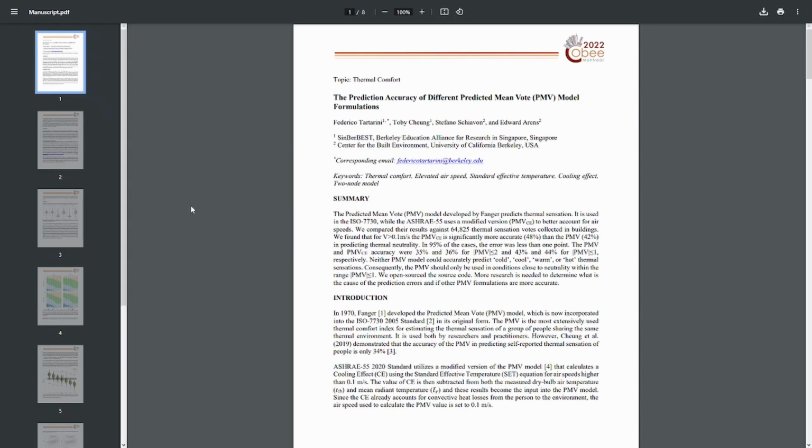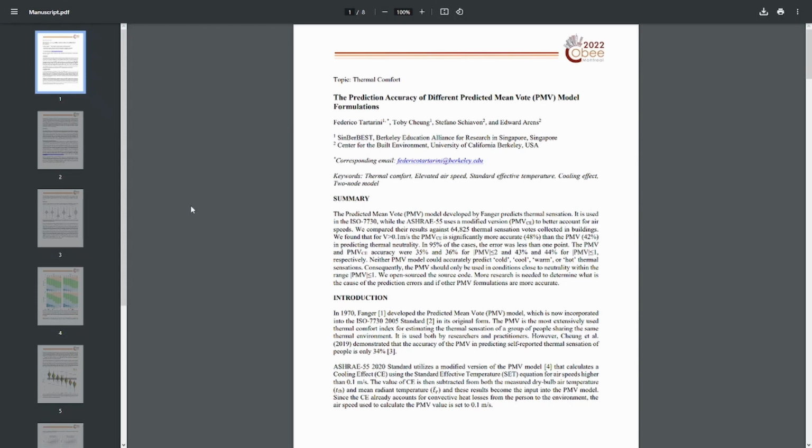We are working on a new paper in which we are going to compare more formulations of the PMV model. But since the two main standards used in the world use these two formulations, at this point in time it is possibly better to use the ASHRAE 55 formulation.